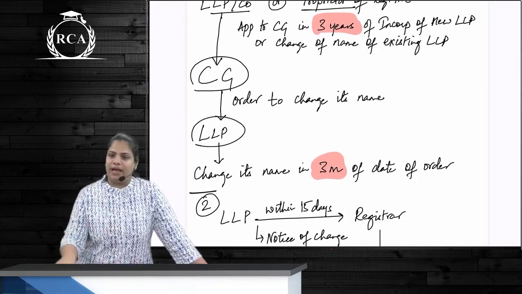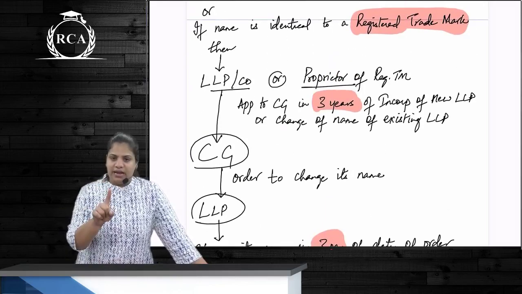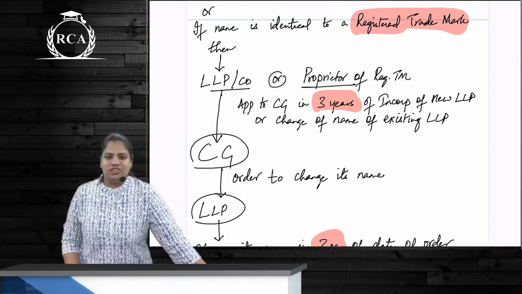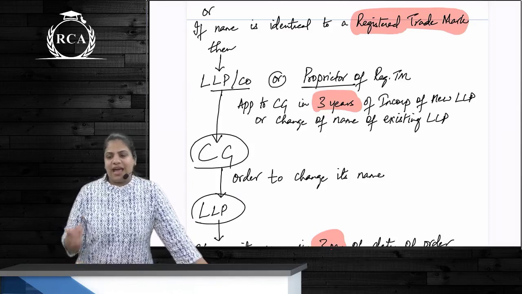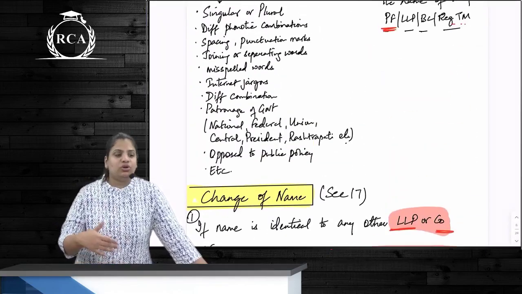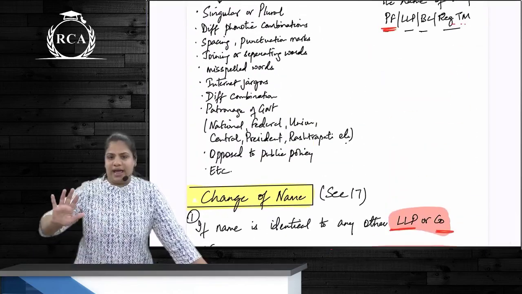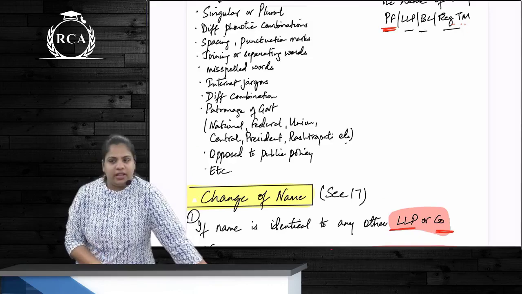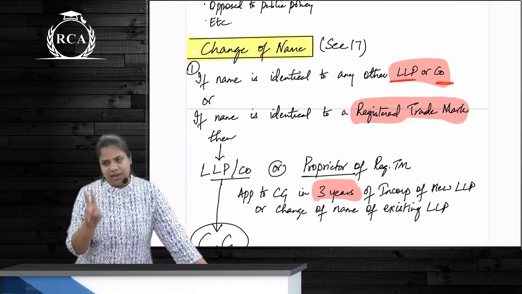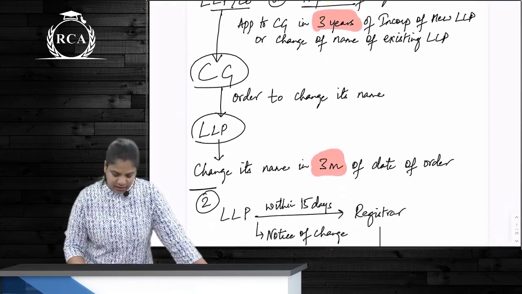So who can apply under this section is only and only an LLP, company or proprietor. If the LLP's name and the partnership firm's name remain the same, can the partnership firm make an application here? No. See, the section above tells you that you should not have it. But if it has happened, can they proceed under this section? They cannot. Remedy here is available only and only to whom? Company, LLP or the proprietor of that trademark.